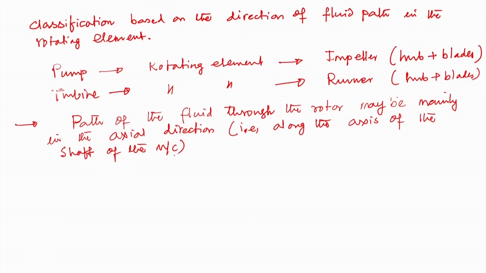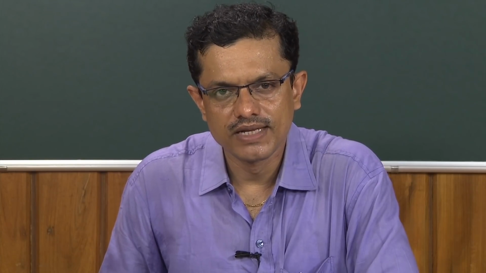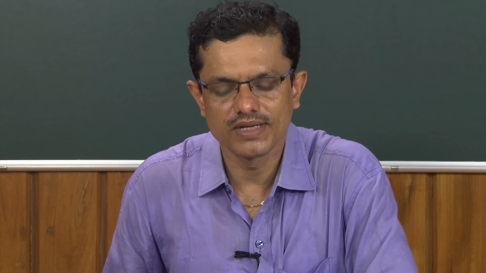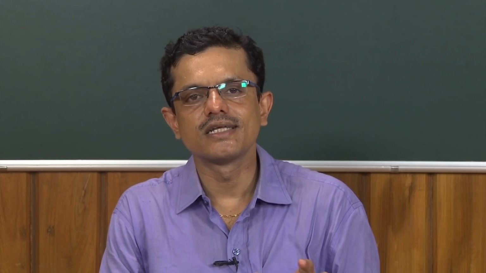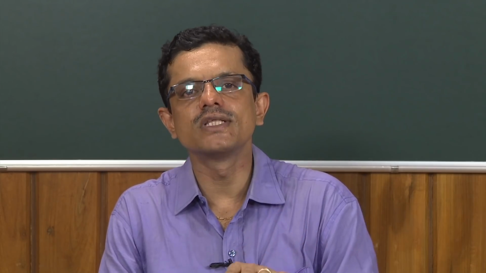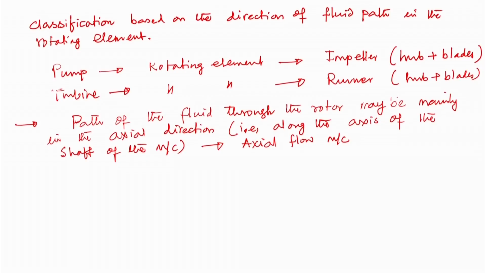So, if the path of the fluid through the rotor or rotating element is mainly in the axial direction, along the axis of the shaft of the machine, then these are known as axial flow machines. It may be a pump, it may be a turbine. So, axial flow machines are those where the path of the fluid is mainly parallel to the axis of the shaft of the machine.